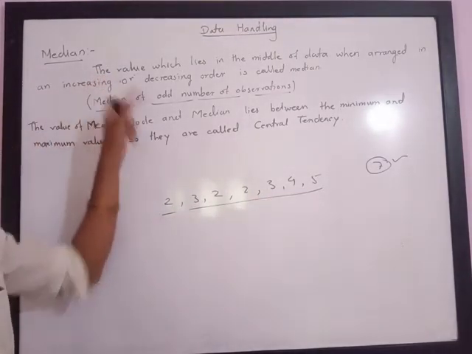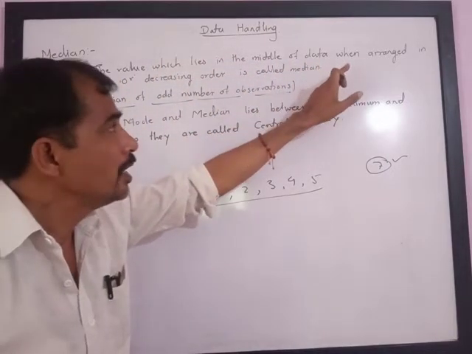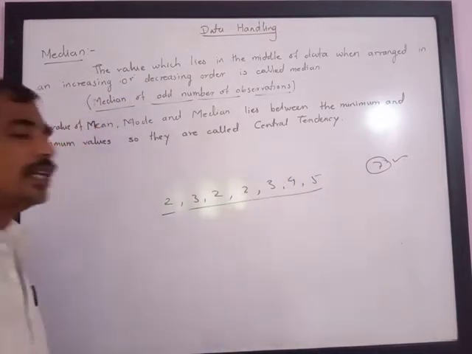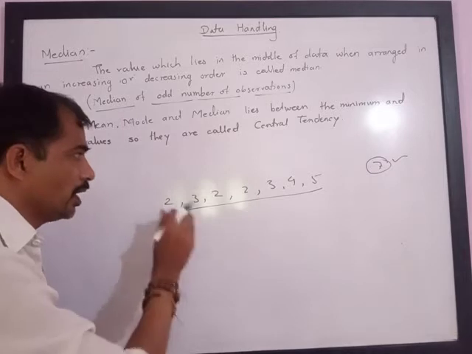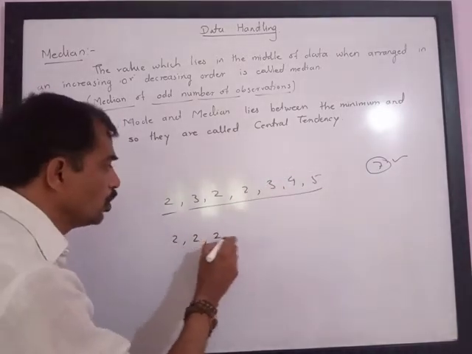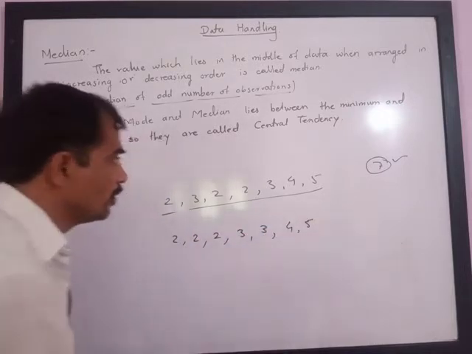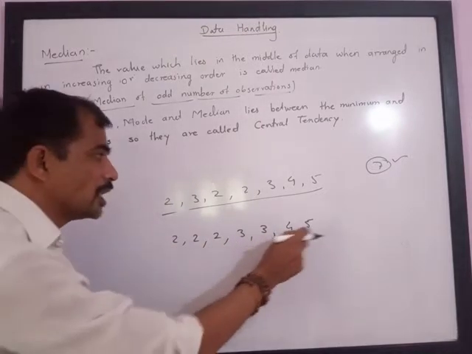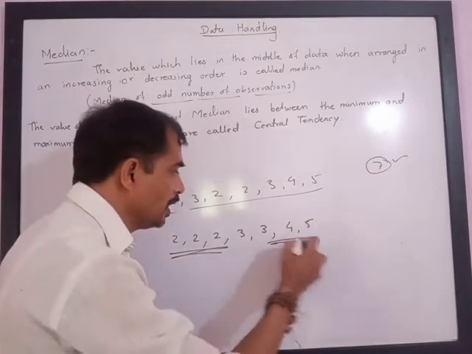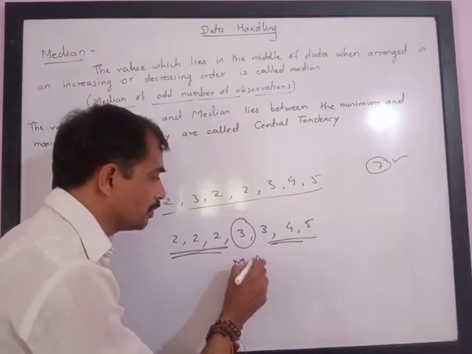Now see, I am again repeating the definition. The value which lies in the middle of the data when arranged in increasing or decreasing order. So let us arrange this data in increasing or ascending order. If you arrange this data in ascending order, you will get 2, 2, 2, 3, 3, 4 and 5. That is 1, 2, 3, 4, 5, 6, 7. So we have written all observations. Now see, this side 3, this side 3. This value is the middle value. This middle value is called median.